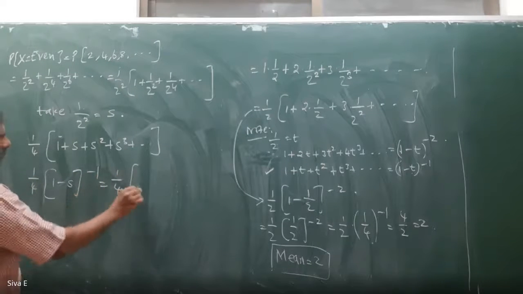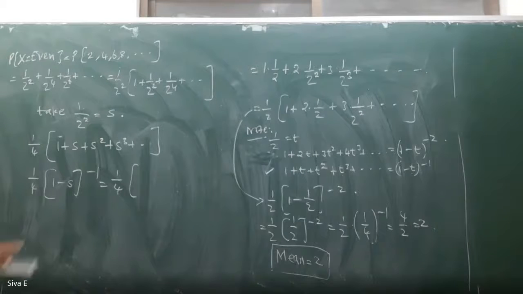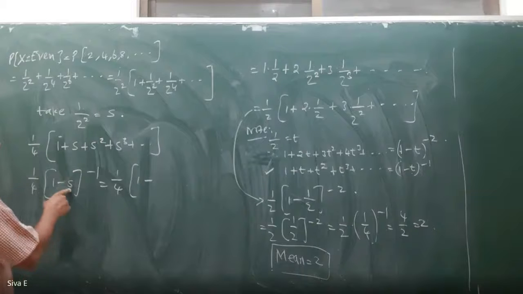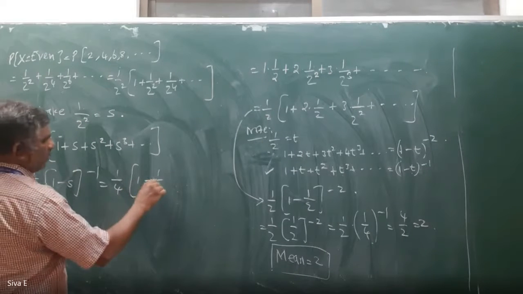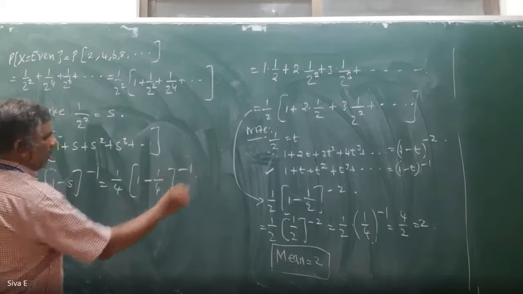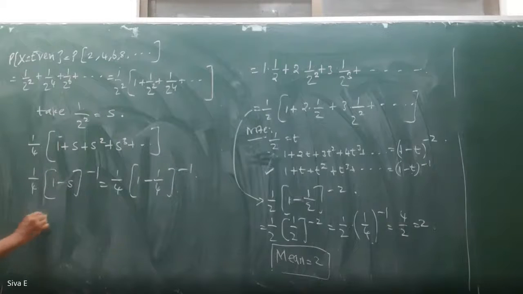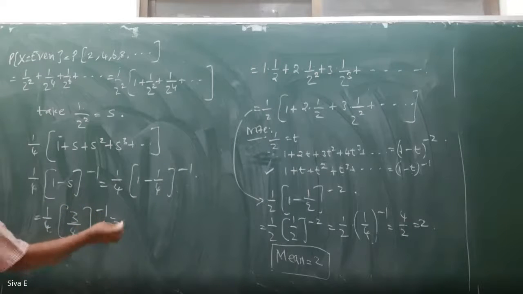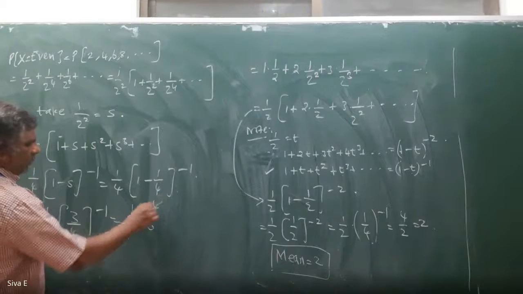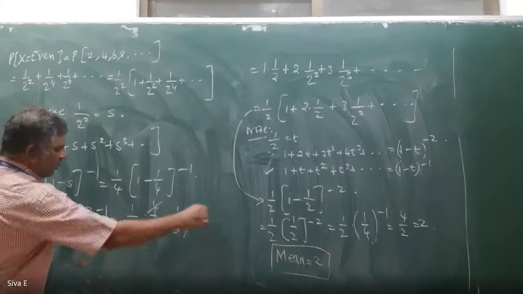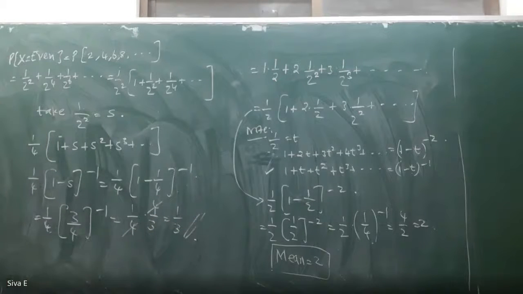Since s is 1 by 2 square, it is 1 by 4 times (1 minus 1 by 4) power minus 1, which is 1 by 4 times (3 by 4) power minus 1. Therefore 1 by 4 into 4 by 3; the 4s cancel. 1 by 3 is the answer.